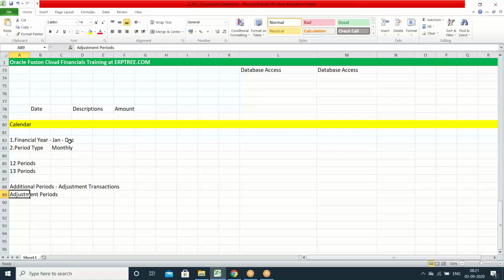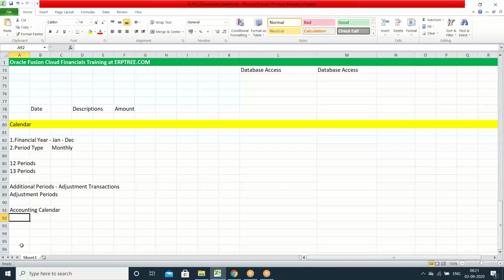Instead of maintaining the adjustment transactions in the December month, where you also have your real transactions, you can maintain them there if you want to pass adjustment transactions in December. Otherwise, you can have a separate period as an adjustment period. So all the adjustment entries you can maintain in the adjustment period for a temporary purpose, until you find out the realization about those transactions. That is the reason you can have additional periods in our account calendar. Those we call adjustment periods. So these are the points we have to understand when you talk about the calendar. The calendar we create in the system, we simply call the accounting calendar.